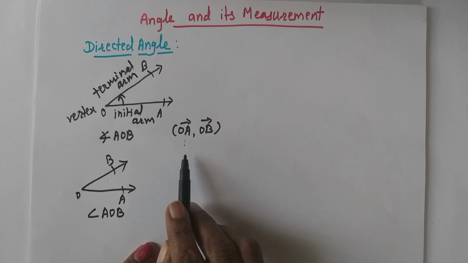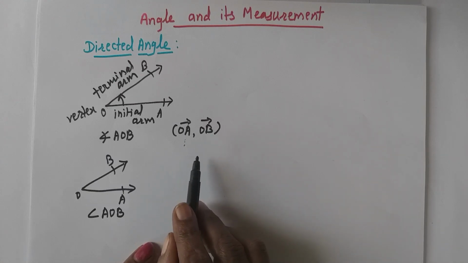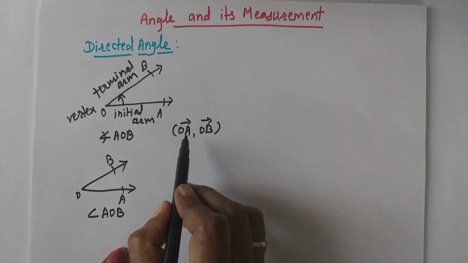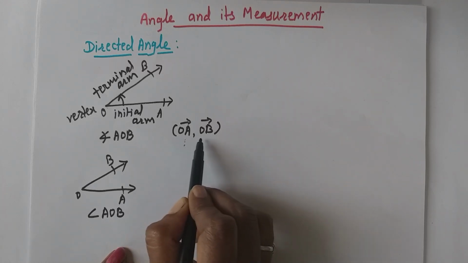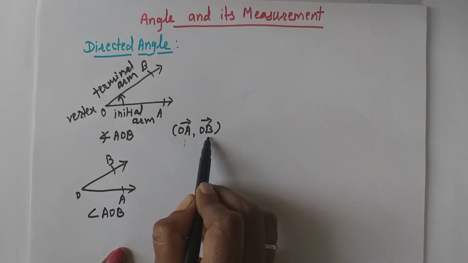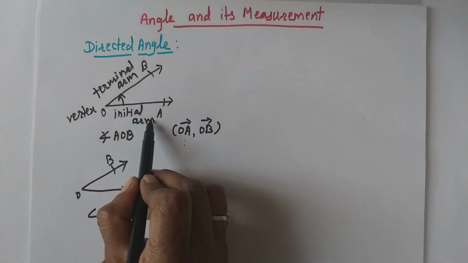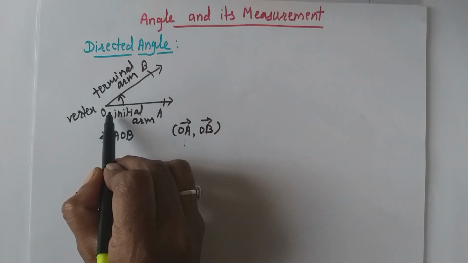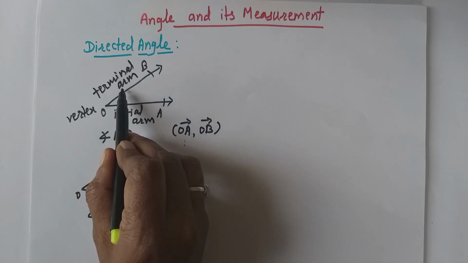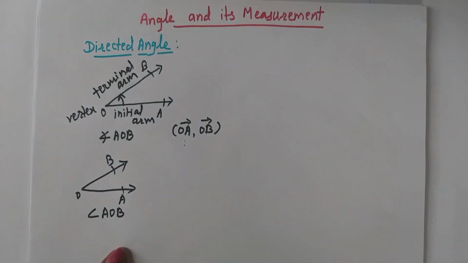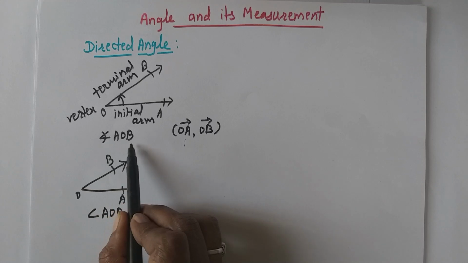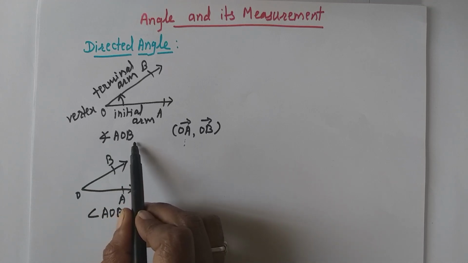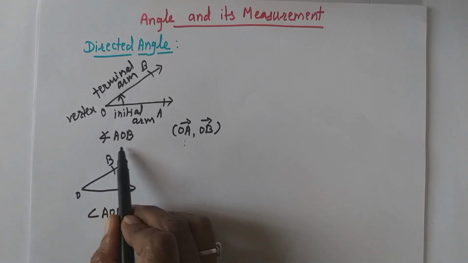Okay, then what will be the definition of directed angle? See, directed angle is an ordered pair of ray OA and ray OB such that the initial arm OA rotates about vertex O to take the position of terminal ray OB. Then angle AOB is formed, which is called directed angle and written like this.